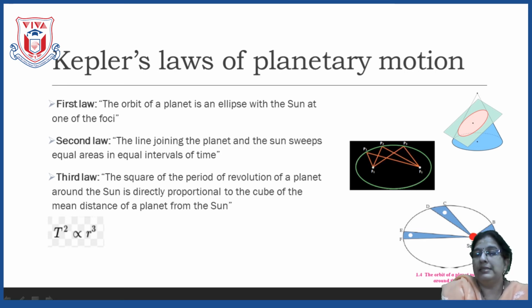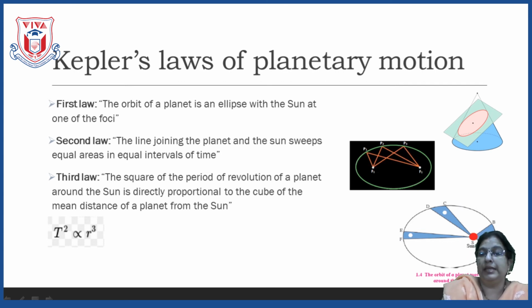So, what we can say? ASB is equal to CSD is equal to ESF. All these three areas are equal as the time intervals are equal. This is nothing but the second law of Kepler.